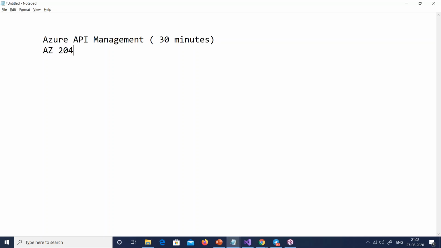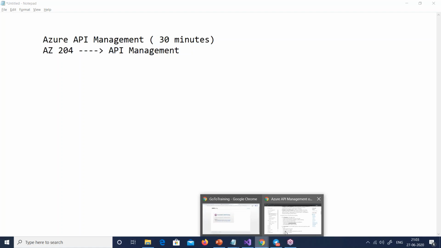First thing, from the exam point of view, in AZ204, there is a lot of focus on API management. Absolutely, a lot of questions come around it. I know that there is one big case study which comes on API management, right? So definitely from the exam point of view it is very important. And why is API management important? Well, nowadays a lot of people are creating REST APIs and web APIs. So to manage those APIs, this API management is created.